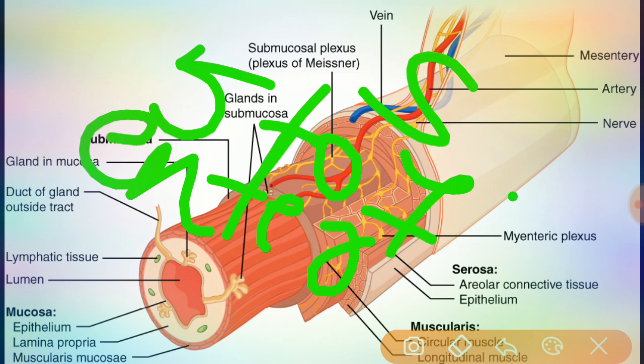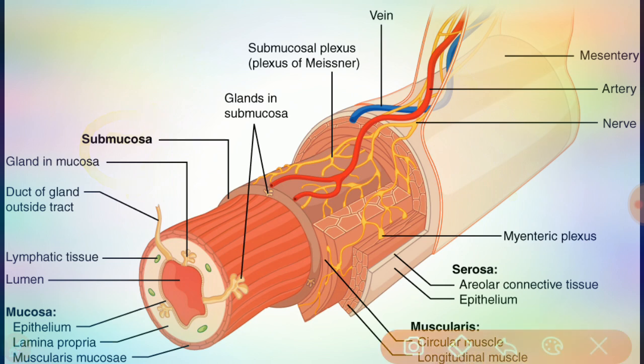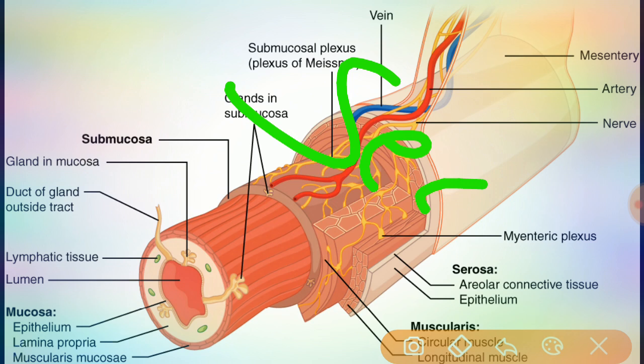These enteroendocrine cells secrete different types of hormones. Got it? So this is the first layer of the mucosa, the epithelium layer.